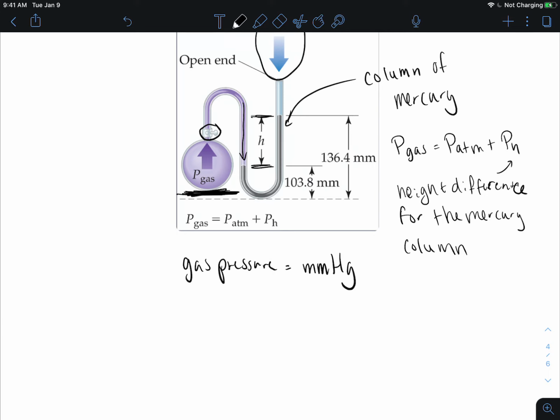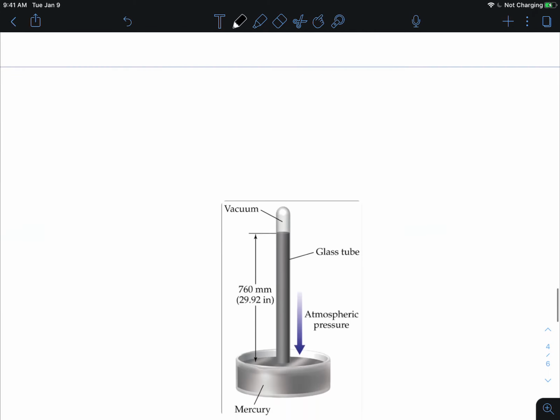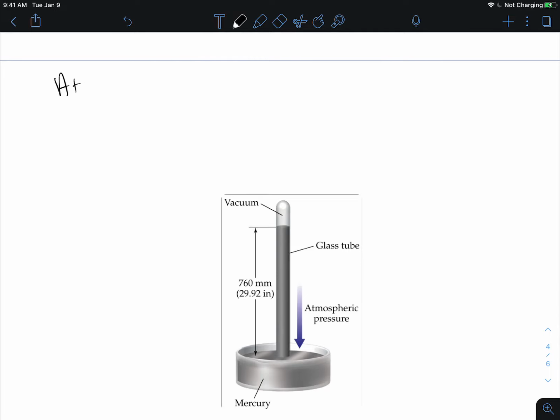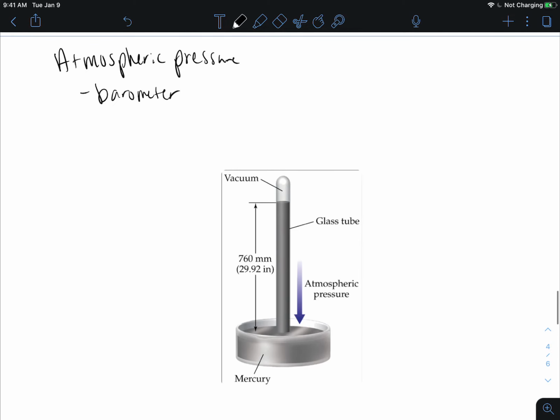So that height. We can also look at atmospheric pressure, the pressure exerted by the gas particles in the atmosphere. So we measure that using a barometer. A barometer measures our atmospheric pressure, and a barometer is an open dish of mercury.